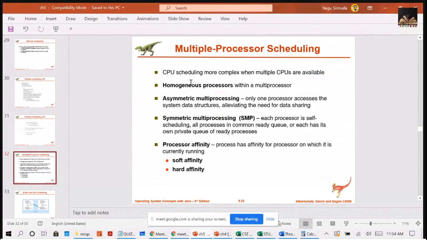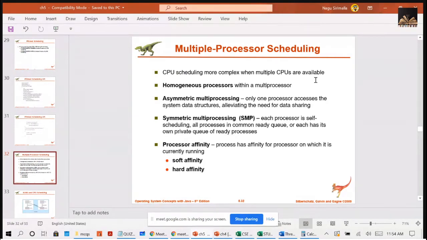See, CPU scheduling is more complex when multiple CPUs are available. Yes or no? Let's consider you have 2 processors in your system, and a job is executing half in one processor and the other half in another processor. It is very difficult to manage those processes. Now we will learn how the scheduling is taken care of in multi-processor systems, right? So this scheduling is complex in multi-processor systems.